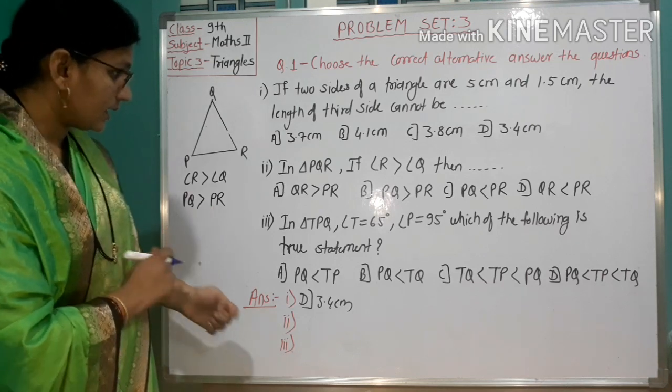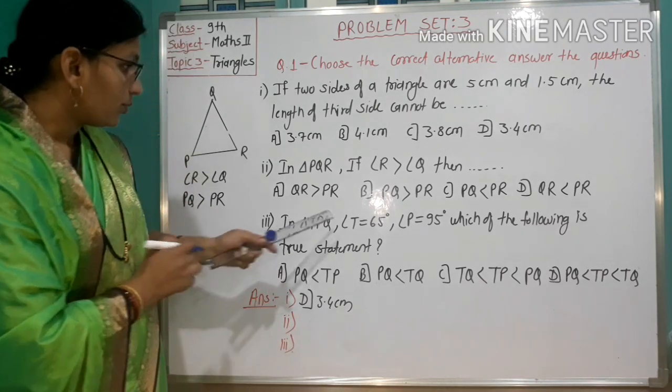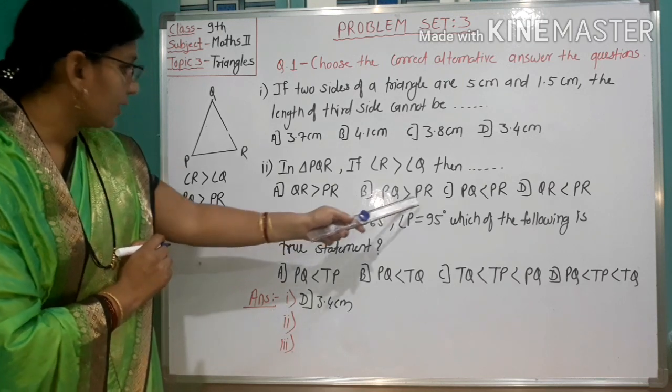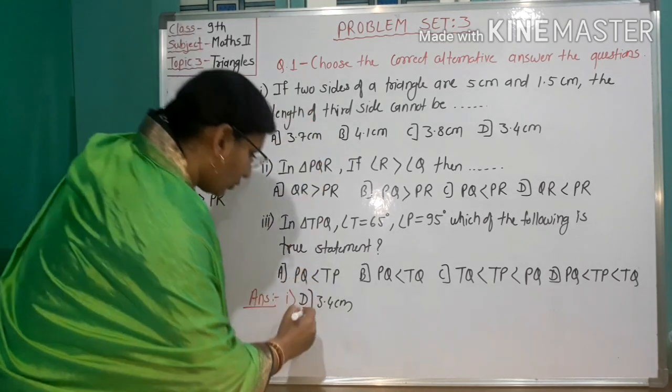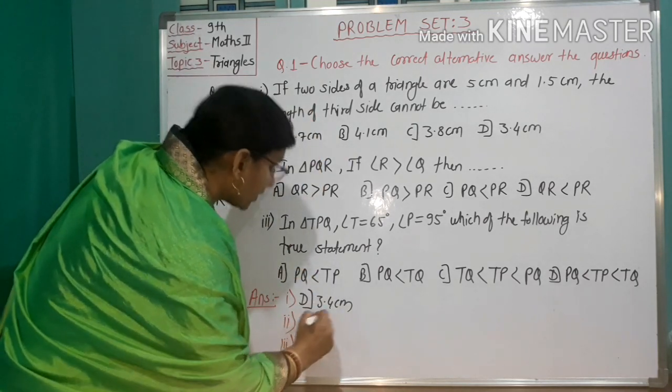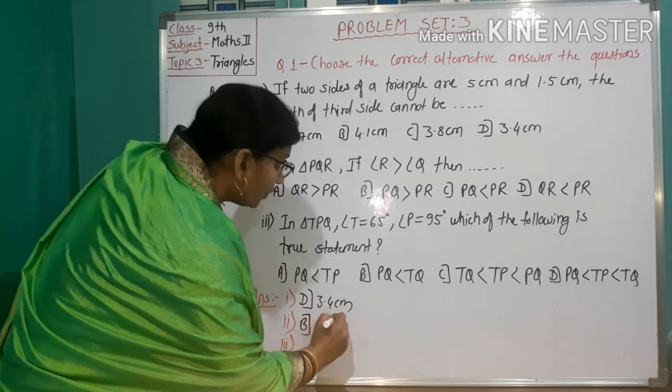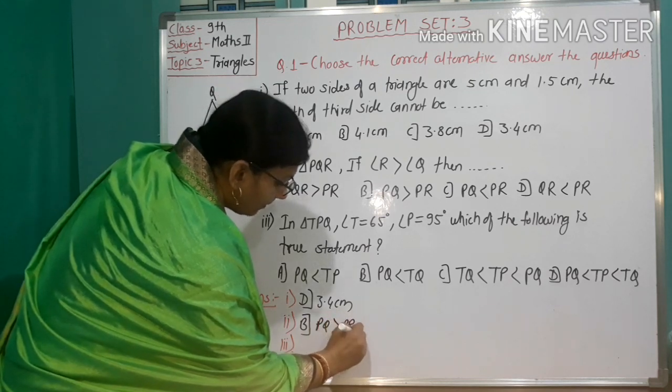So let us check the statements. Option B is given, PQ greater than PR. So option B is the correct option. The answer is option B, that is PQ greater than PR.